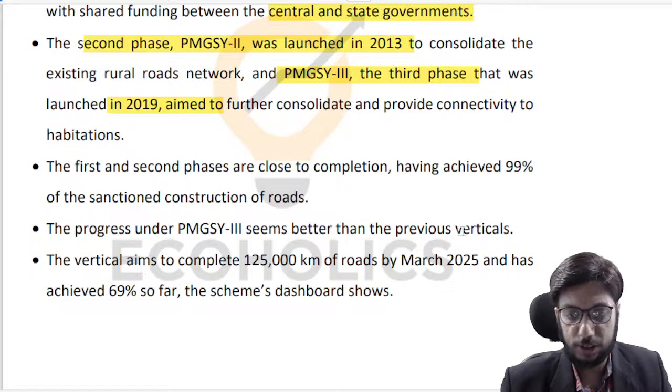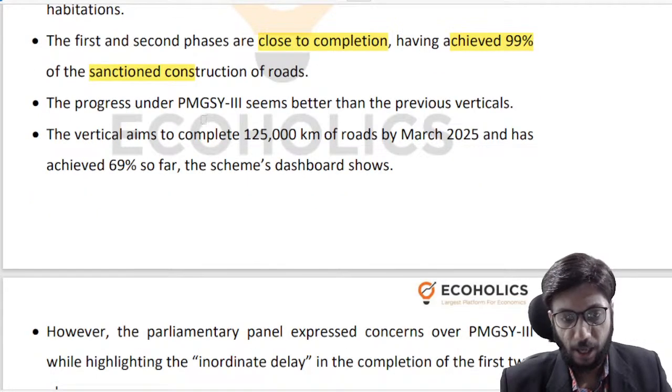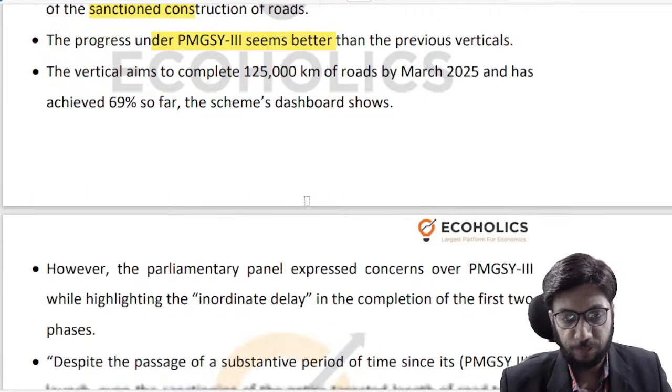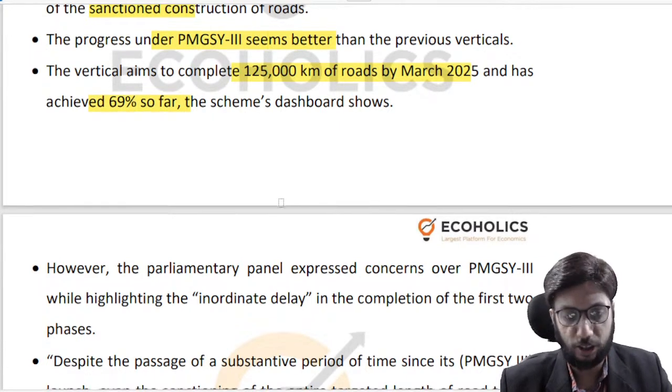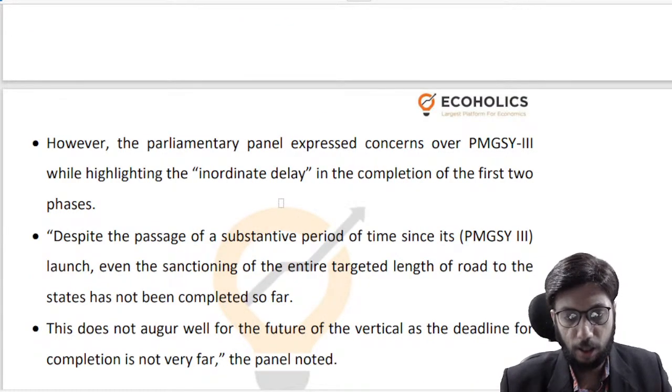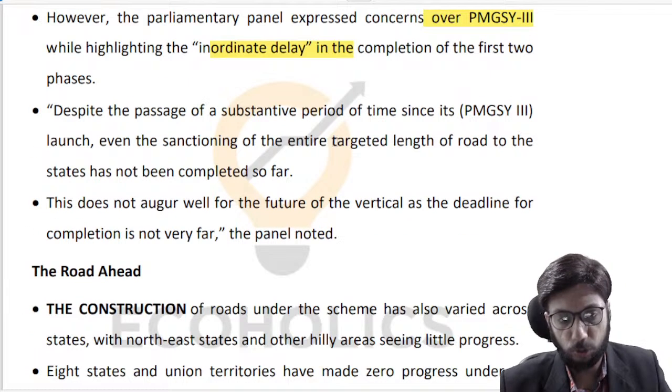Apart from that, the first and second phases are close to completion. They have achieved nearly 99% of the sanctioned roads under construction. And the third phase seems to be progressing well. It aims to complete 125,000 kilometers of roads by March 2025, and already 70% of the roads have been constructed, which is a good thing. But the parliamentary panel has again expressed concerns over delays for this third phase, and in the completion of the first two phases.